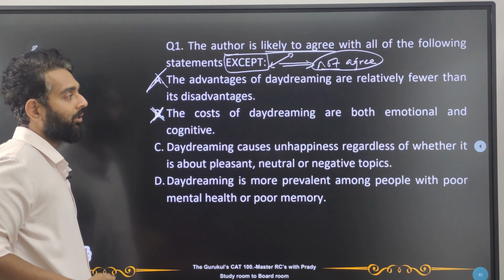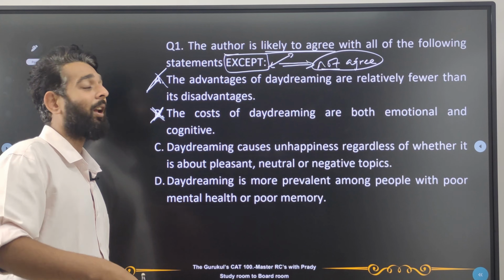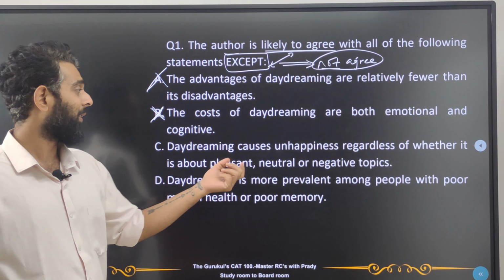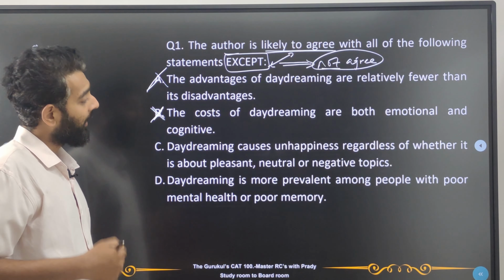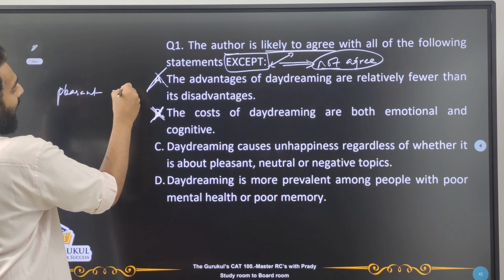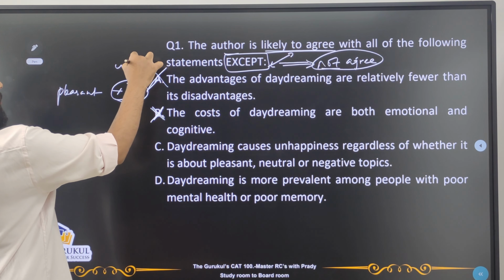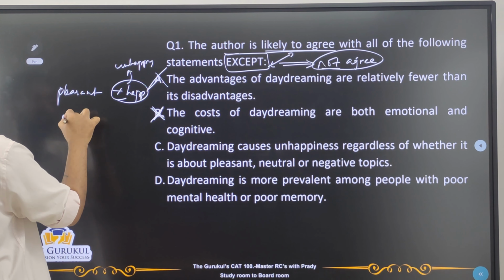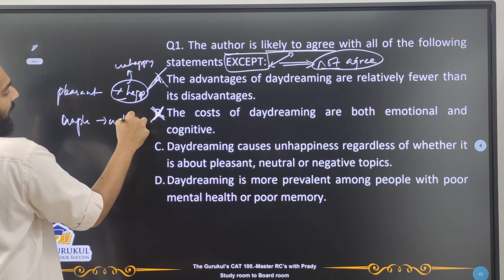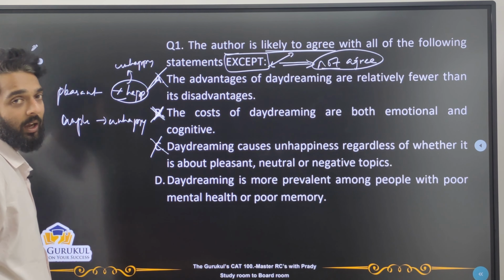What are the emotional costs? Dreaming about positive things, not giving us anything. Dreaming about negative things, giving us unhappiness. Daydreaming causes unhappiness regardless of whether it's about pleasant, neutral or negative topics. Now yes, he has told us that when we think about pleasant topics, we may not get happiness. That means there's a chance that we might be unhappy. And obviously when we are thinking about unpleasant topics, we will definitely get unhappy. So this can be agreed by the author. So this also won't be our correct answer.